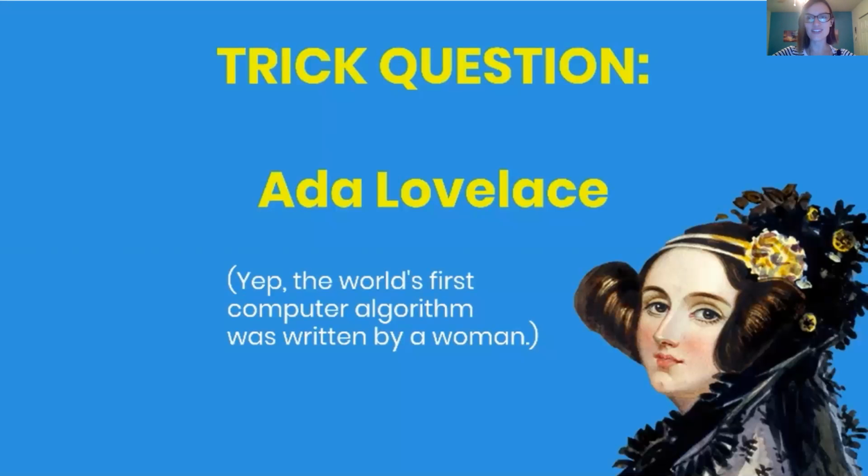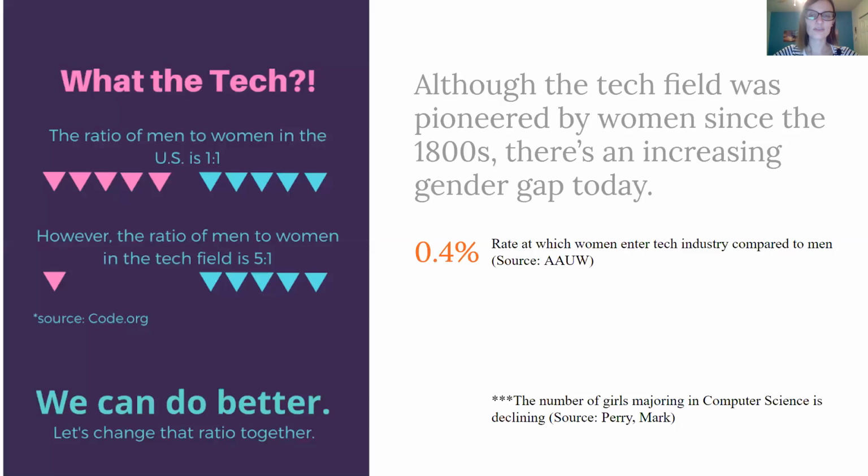The person that invented the first computer algorithm was Ada Lovelace, the daughter of Lord Byron. That's right, the first computer algorithm was actually written by a woman. And the reason for that is that computer science was originally considered women's work. Women were pioneers in the tech industry dating all the way back to the 1800s. But today there's an increasing gender gap in tech.